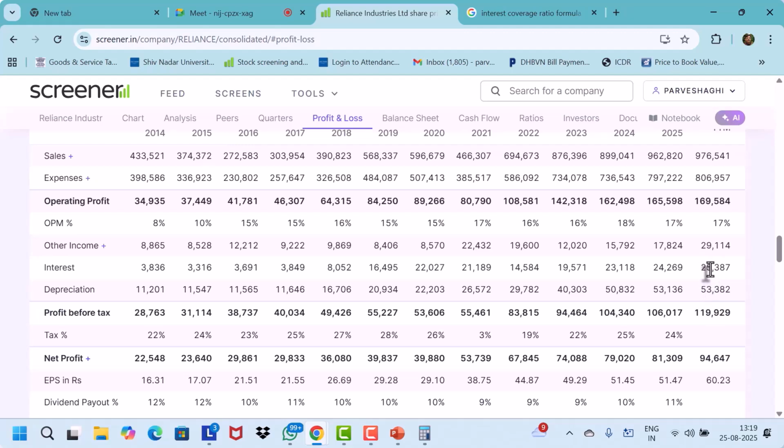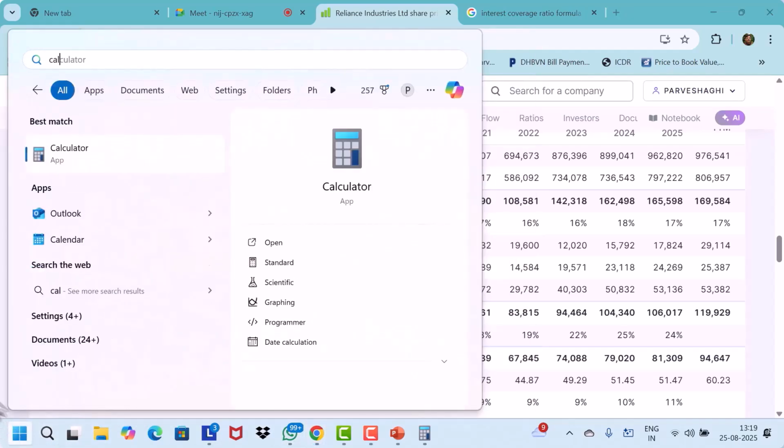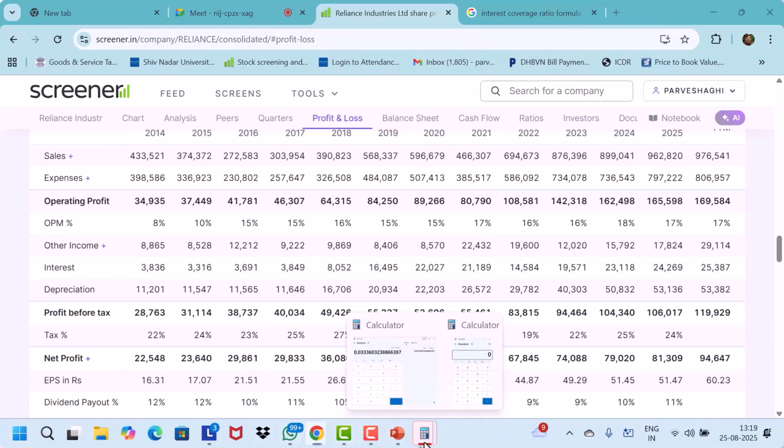On a calculator, so everyone, 1,19,000, which is basically, I'll do this and you just tell me. So what we need to do is calculate the EBIT. Okay, so EBIT will be what?